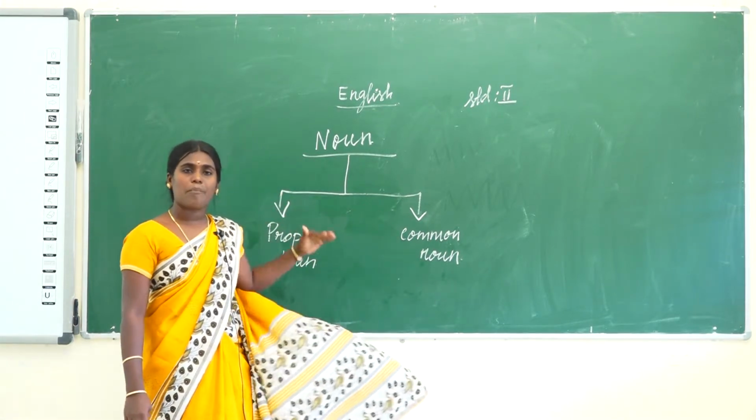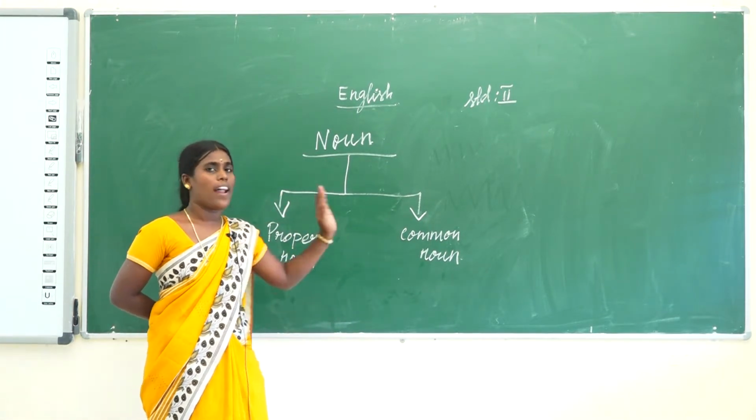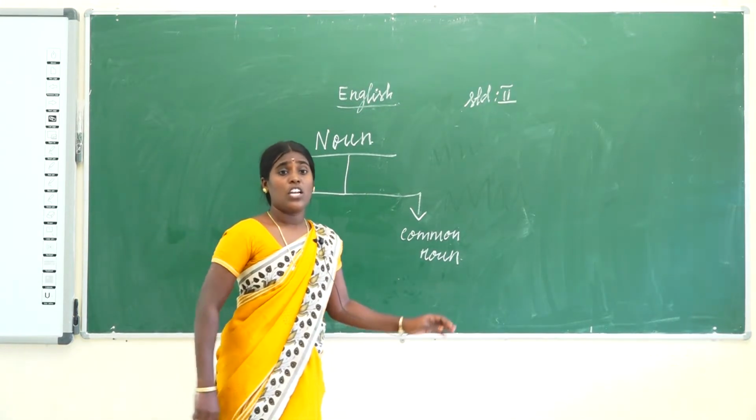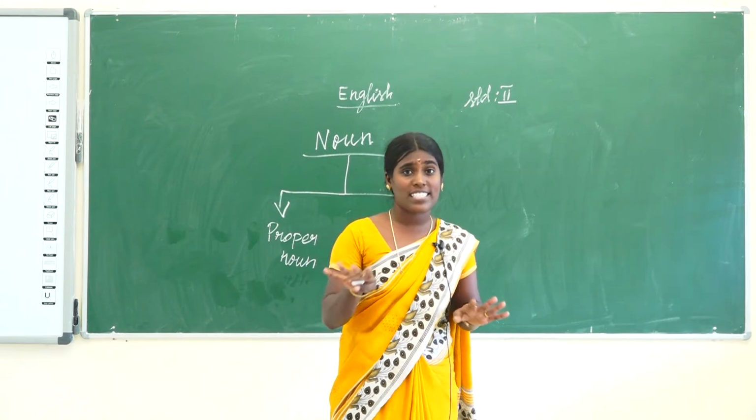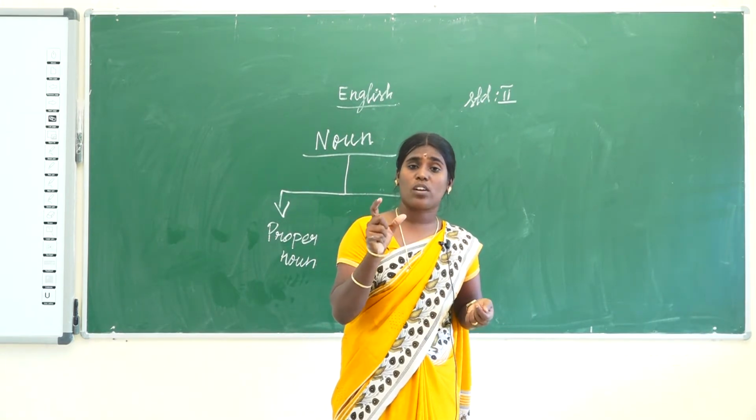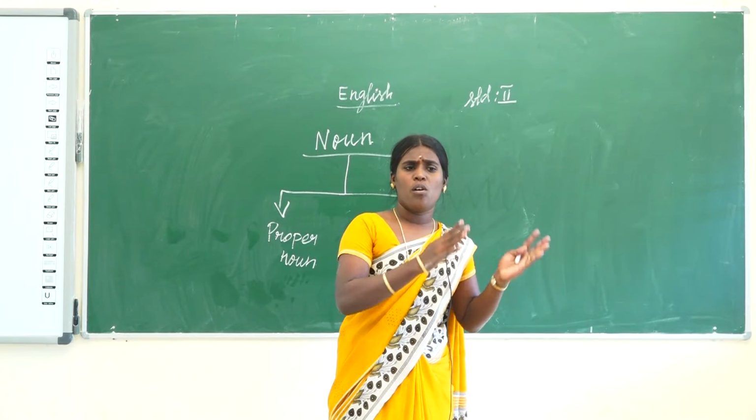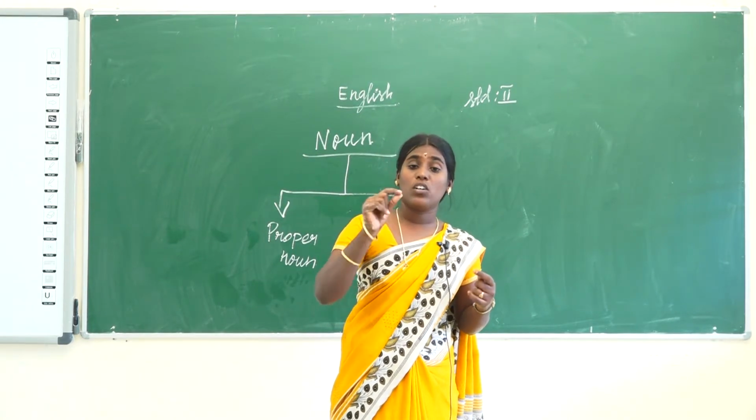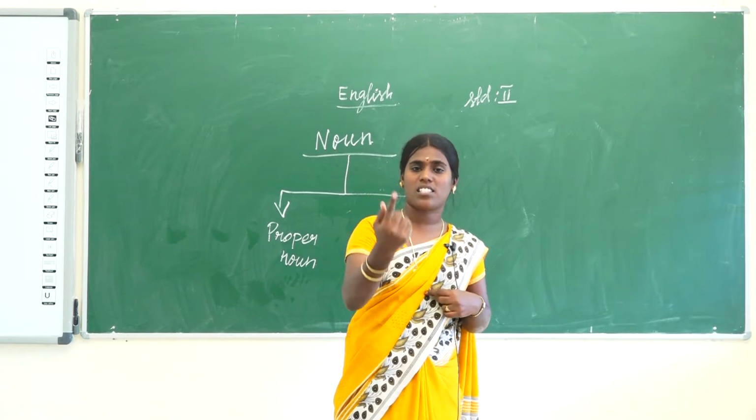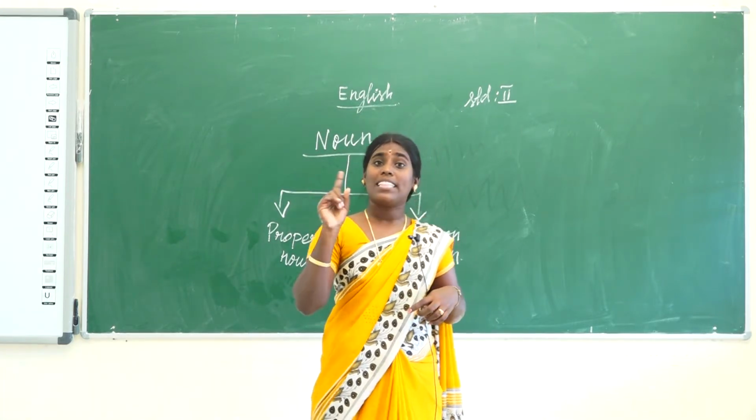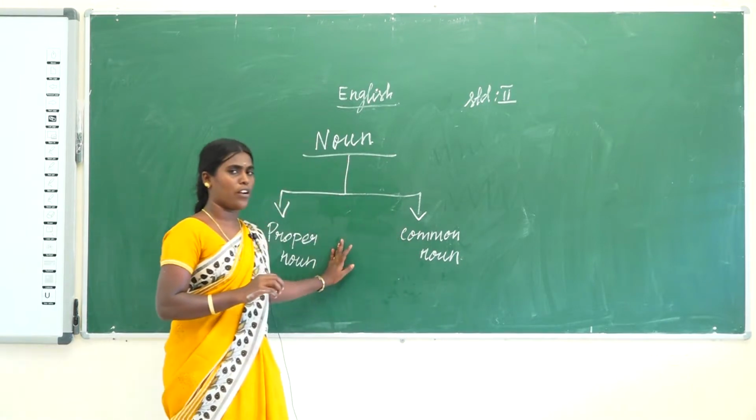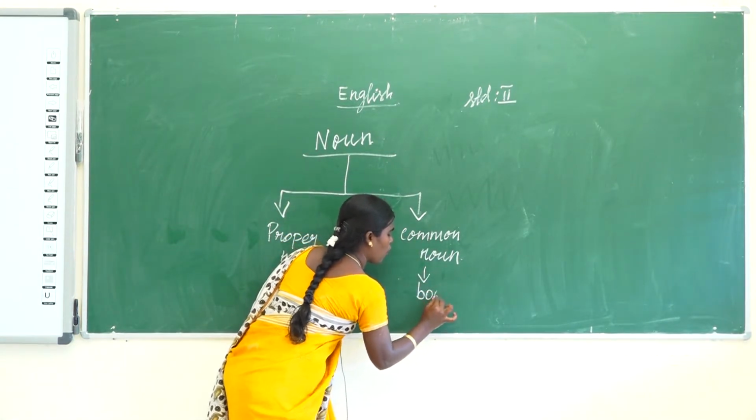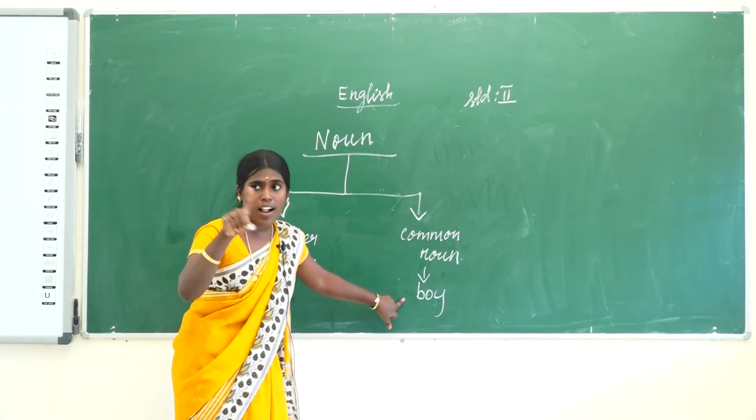Now see some examples of proper noun and common noun. For example, in your class there are many students. The students are of two kinds, boys and girls. Boy is a common noun, so it denotes all the boys.